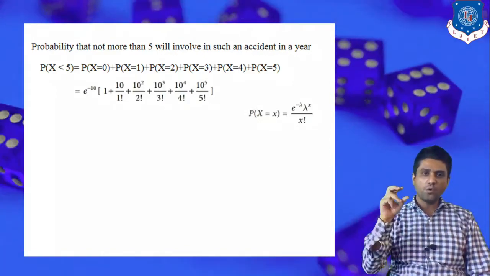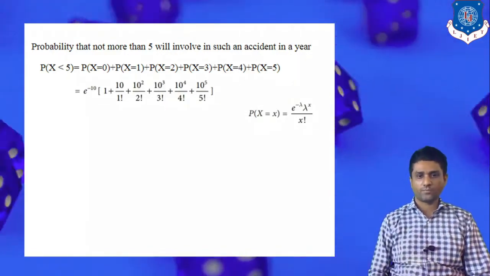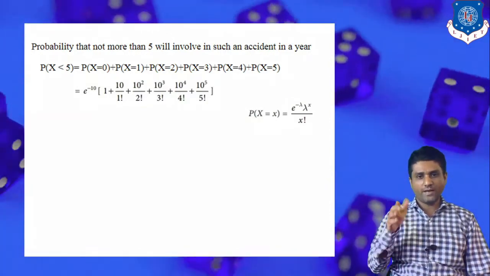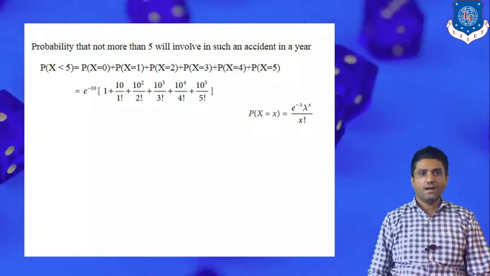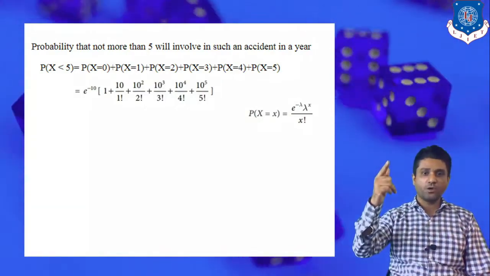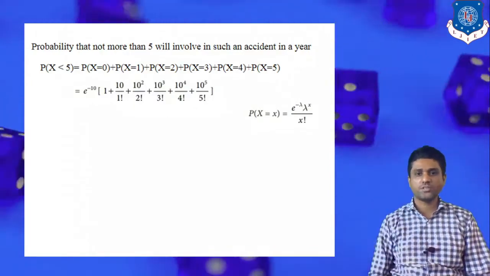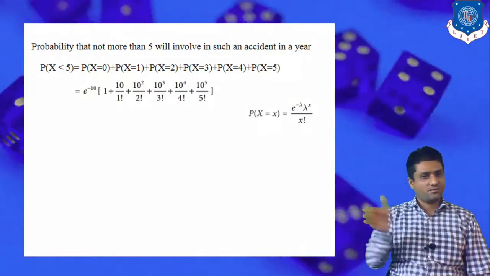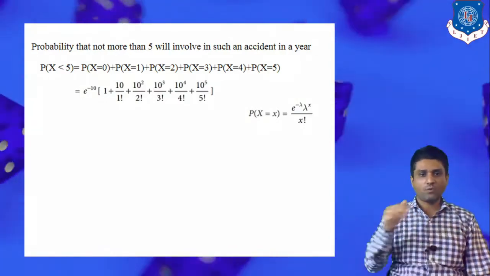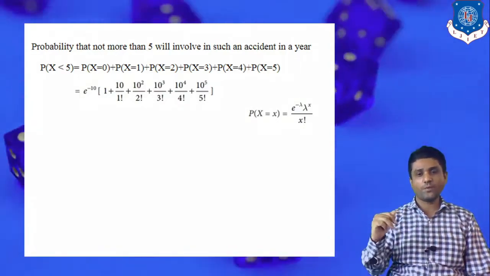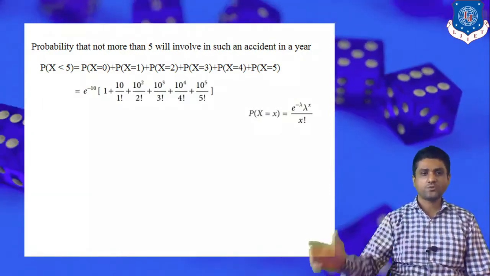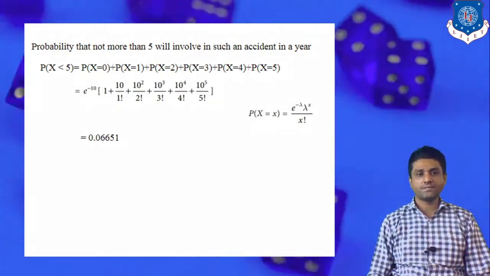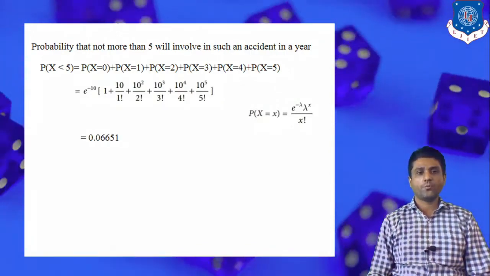For x equal to 0, with lambda equal to 10, we write e raised to minus 10, times lambda raised to 0 upon 0 factorial, which is 1. That is the first term. For the second term, e raised to minus 10 is outside, times 10 raised to 1 upon 1 factorial, and so on. By solving this, we get the probability of x at most 5 as approximately 0.06.